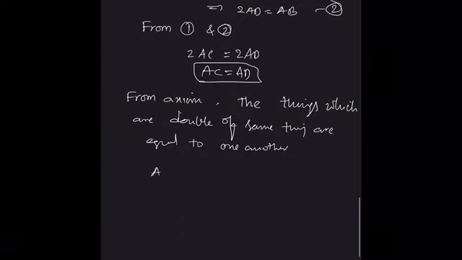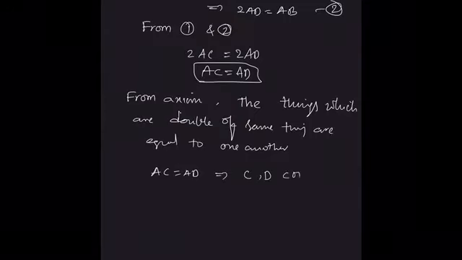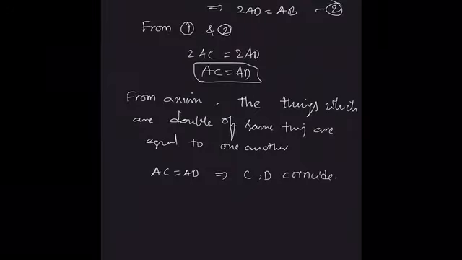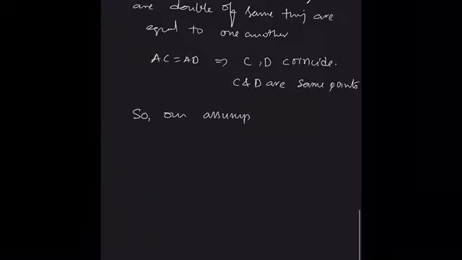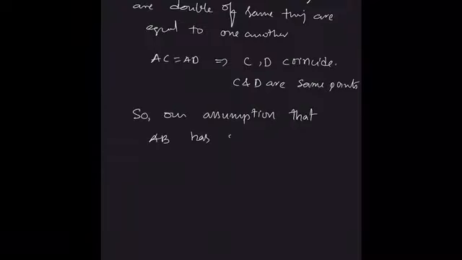So if AC is equal to AD, that means what? C, D coincide. So C and D are same points. So our assumption that AB has two midpoints is wrong.